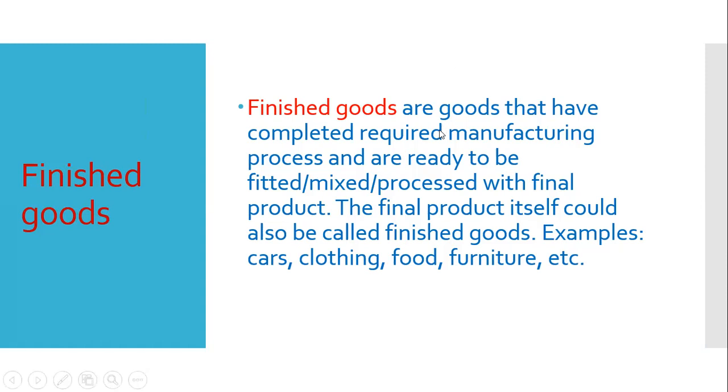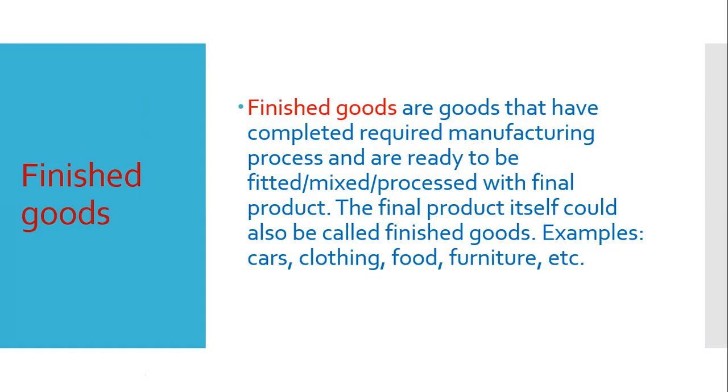So we can say finished goods are goods that have completed the required manufacturing process and are ready to be fitted, mixed or processed with the final product. The final product itself could also be called a finished good. Examples: cars, clothing, food, furniture, etc. So these are examples of finished goods.